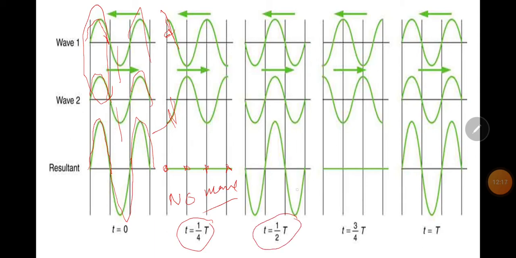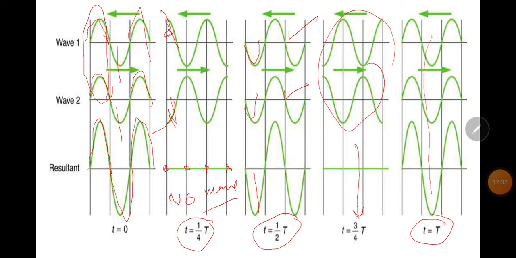In this duration of time, wave 1 and wave 2 will interfere constructively, crest with crest, so larger amplitude. Here they interfere destructively, here they interfere constructively.